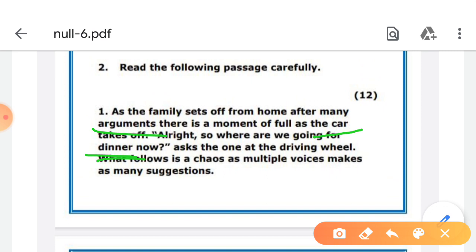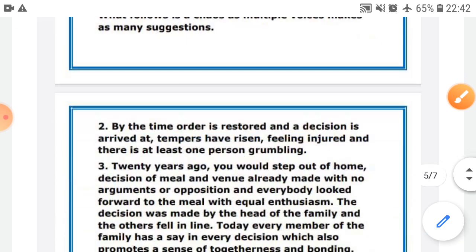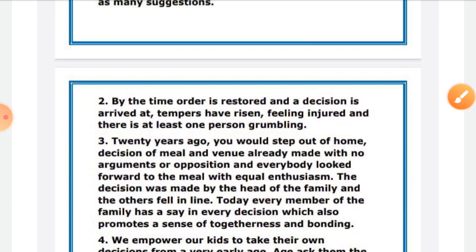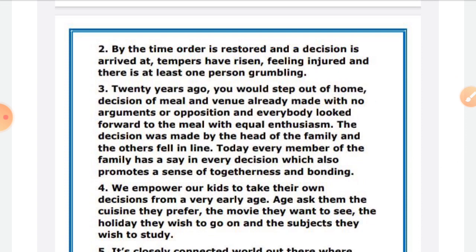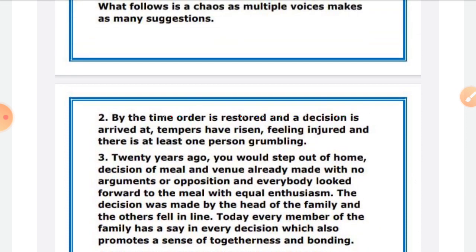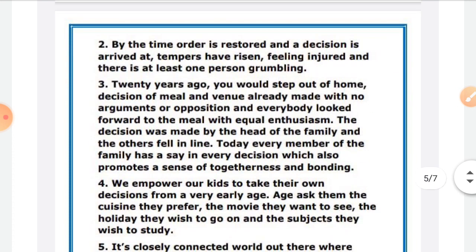Ask the driving wheel. So someone is driving. What allows the chaos in a multiple voice? So multiple voices, many people are there. So in this way, just read the passage. By the time order is restored, so someone is giving order, and a decision is arrived at. So decision making is happening. Tempers have risen. So people are becoming angry, feeling injured, and there is at least one person grumbling. So one person is not so satisfied.